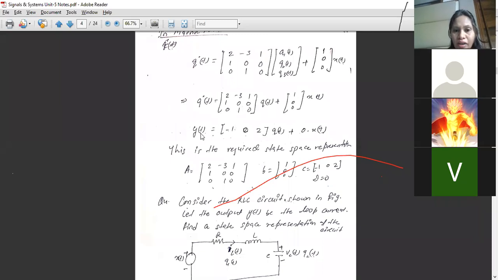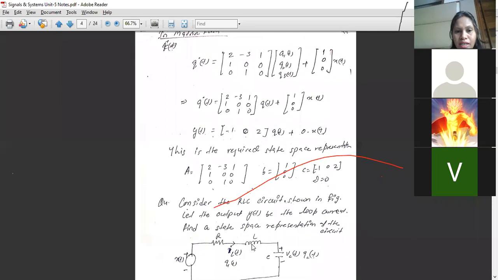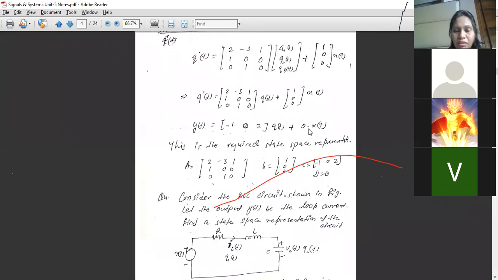Okay, we can even write it for yt. We had minus q1t, as we could see in the previous one, it is minus q1t. Here we can see it is minus q1t plus 2 q3t. So that can be written as minus q1t, 0 q2t and 2 q3t, plus 0 xt. So this is our required state space representation.